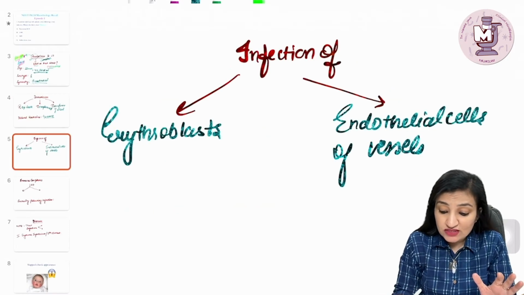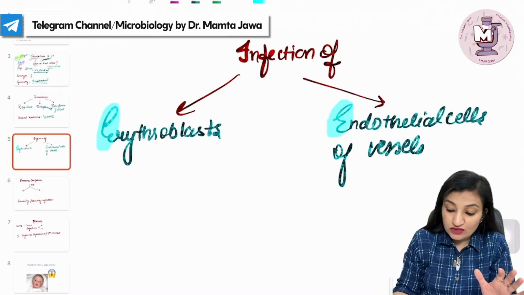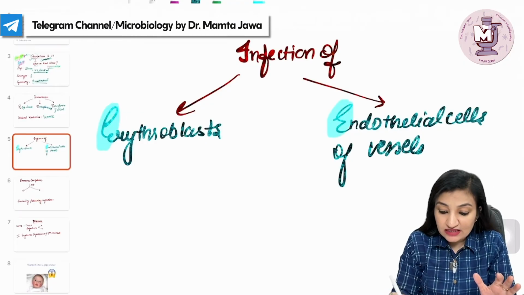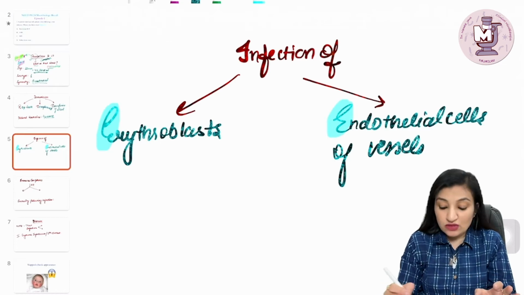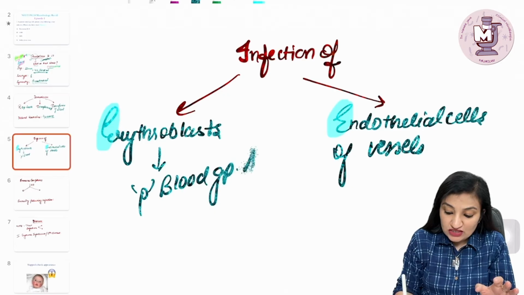Now, this virus causes infection of what? Remember the two E's as the targets of the parvovirus. The erythroblast, that is the developing RBCs in the bone marrow, which have the P blood group antigen, which is the receptor used by this virus.